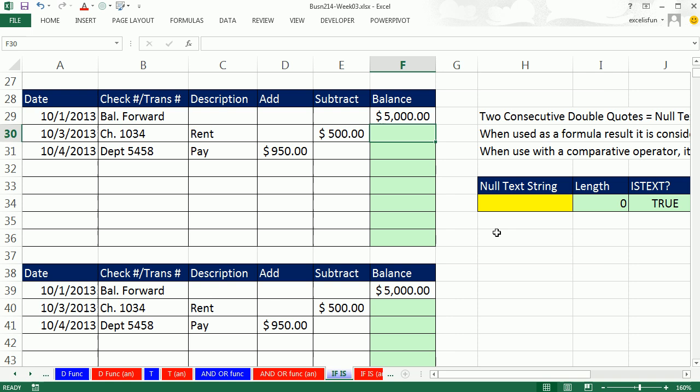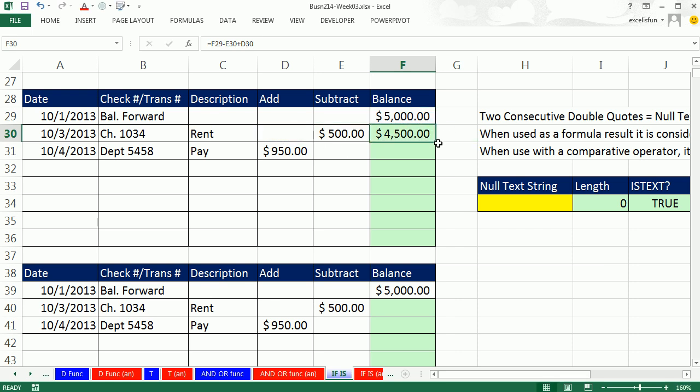And here it is. You ready? Equals relative cell reference, the balance from above, minus 1 cell to my left. That's in this row an actual number, plus 2 cells to my left, the addition column. For this situation, that's 0. And that's the trick. The trick is that we have 2 cell references, and for every transaction, it's going to be one but not the other. So for this subtraction transaction, it'll minus the number and add 0.